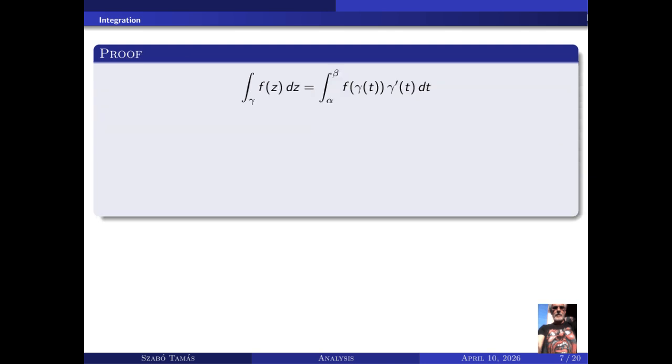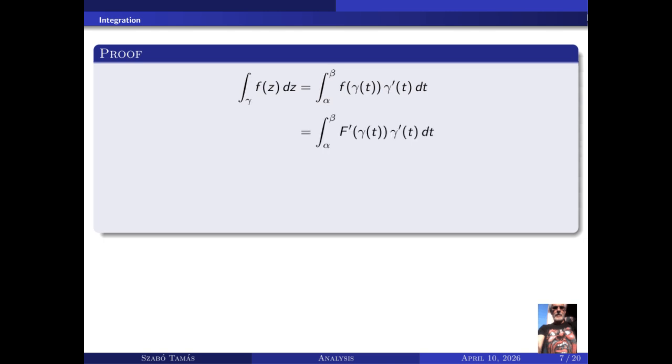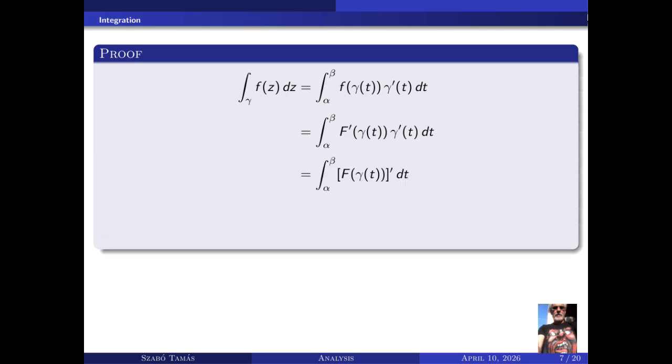The integral over γ of f(z) dz equals the integral from α to β of f(γ(t)) γ'(t) dt. This equals the integral from α to β of F'(γ(t)) γ'(t) dt. This equals the integral from α to β of the derivative of F(γ(t)) dt. This equals F(γ(β)) − F(γ(α)). This equals F(b) − F(a).